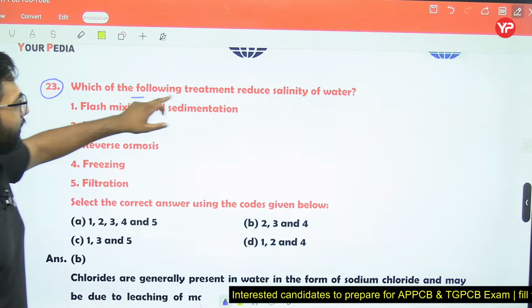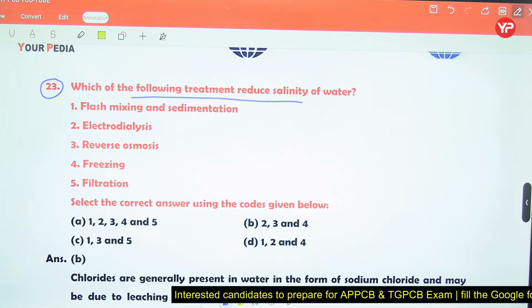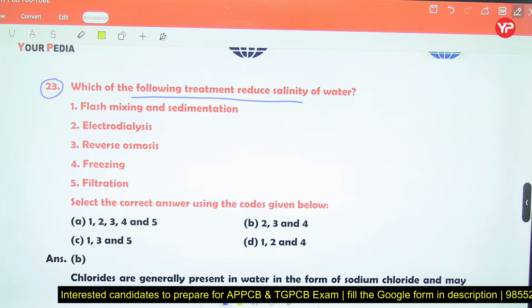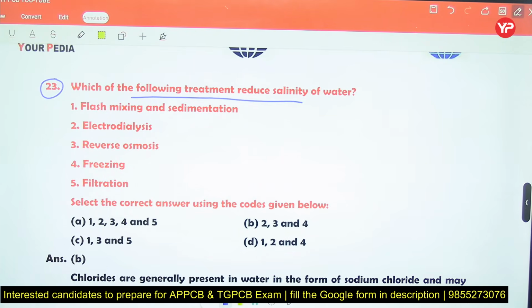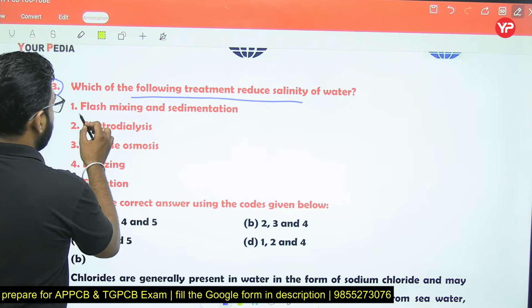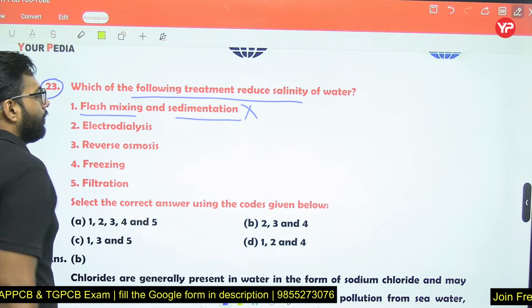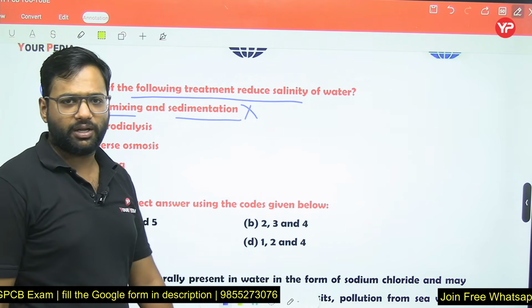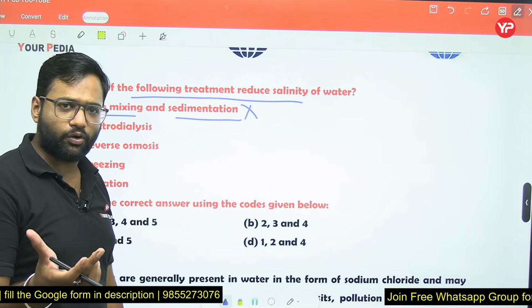Which of the following treatments reduces the salinity of the water? So our water sample consists of salts in high amount and we want to remove the salinity, we want to reduce the salinity of the water sample. What can we do? Can we go for flash mixing or sedimentation? No. By flash mixing or sedimentation, salinity cannot be removed, dissolved solids cannot be removed.